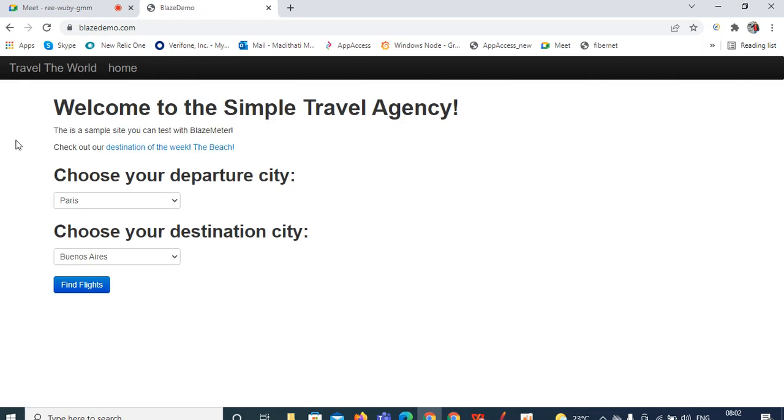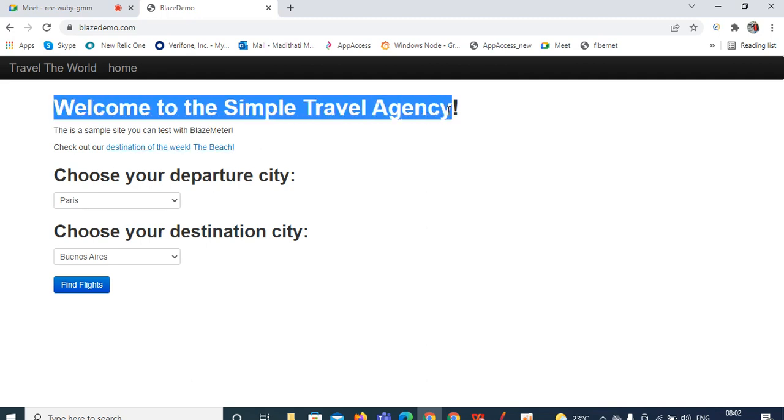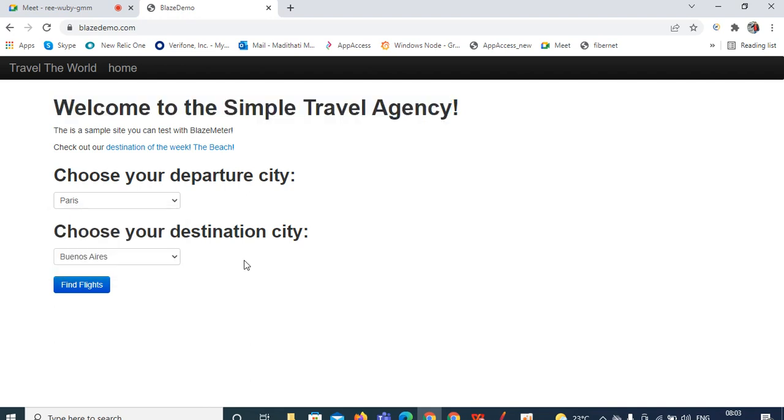Whenever you have launched blazedemo.com, here you can see Welcome to the Simple Travel Agency. You can also see choose your departure city and destination city. Under the departure city, you can see one drop down. Click on the drop down. Here you can see many inputs: Paris, Philadelphia, Boston, Portland, San Diego. From the destination also you can see many.